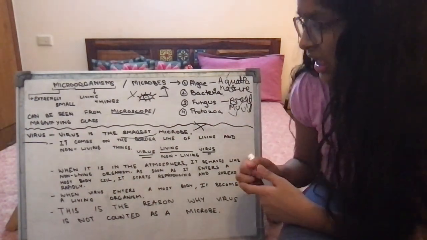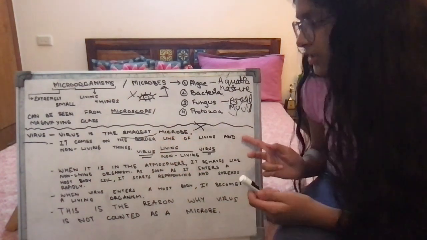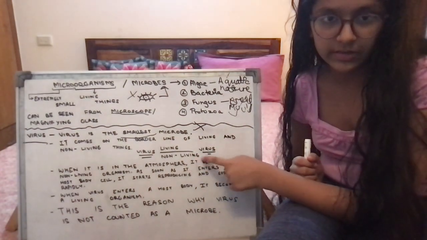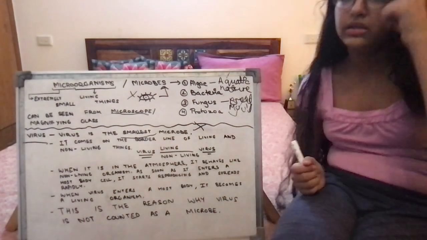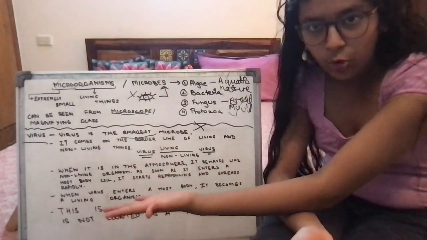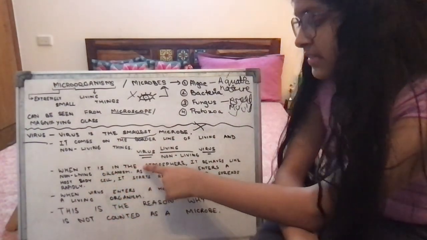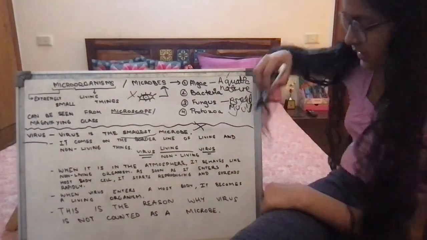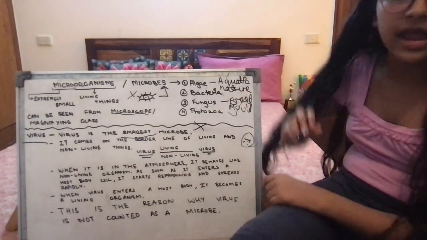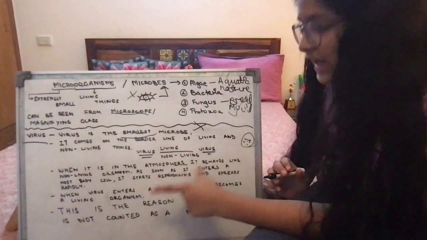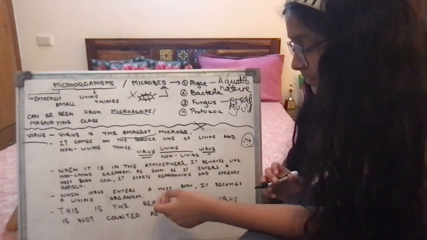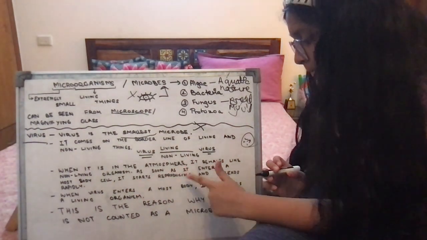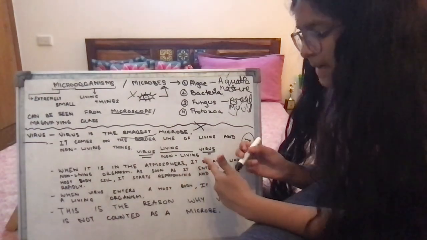It comes on the borderline of living and non-living things. This is the borderline, living, non-living things. It comes over here, right in the middle. Now why so? Because when virus is in the atmosphere, it behaves like a non-living organism. As soon as it enters a host body cell, it starts reproducing and spreads rapidly.